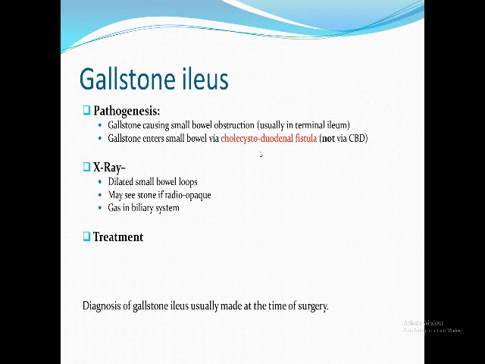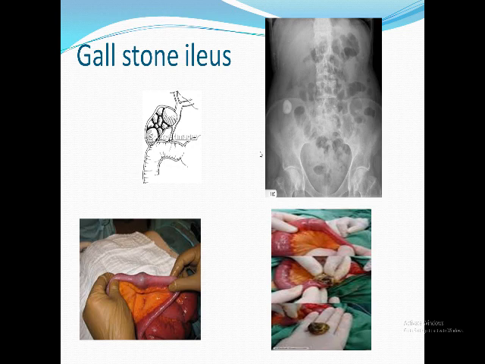The treatment, sure, is surgical. I have to explore, the 3 R's of intestinal obstruction, if you remember: Ryle, resuscitate, and surgery. You explore, and you either fragment the stone, or if you fail, you do enterotomy, remove the stone and close the intestine again. This is how the fistula is formed. A big stone passes through the fistula like that. This is the radiopaque shadow in the right iliac fossa in a case of gallstone ileus. This is an intraoperative finding, after enterotomy and removal of the stone.